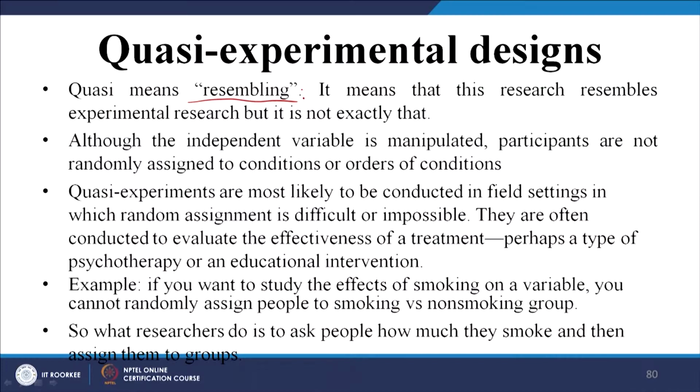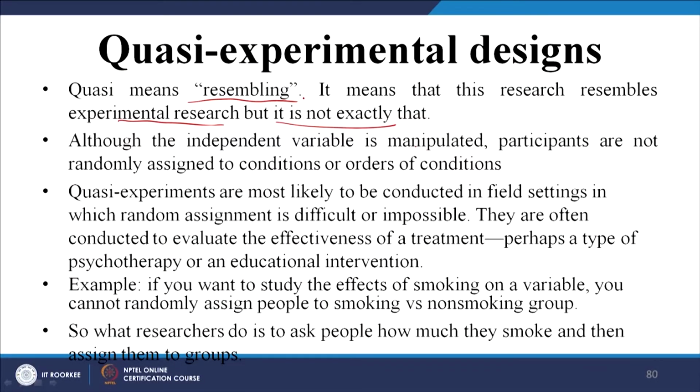So, in such a condition we go for another kind of test, which is a quasi experimental test. What does this mean? Quasi means to resemble. It means that this research resembles experimental research, but it is not exactly that. There are conditions when you may not get an opportunity to do a proper experimental research, but you need to do some research. So, you do something that is very close to experimental research. That is why it is called quasi.